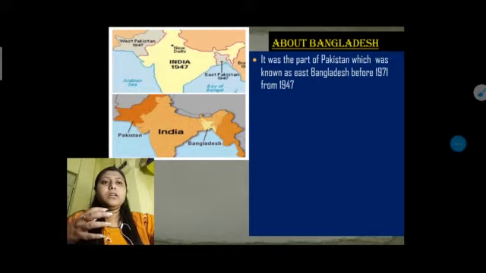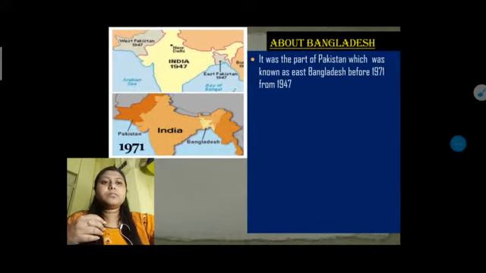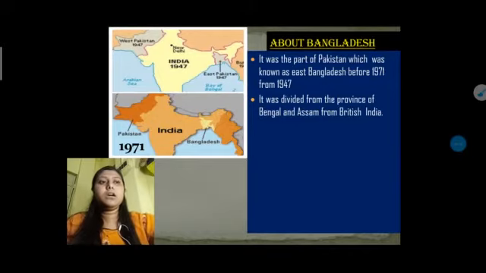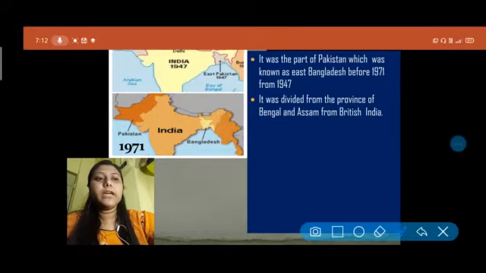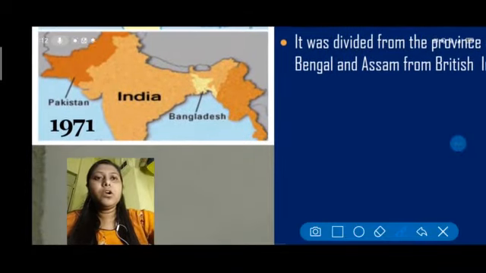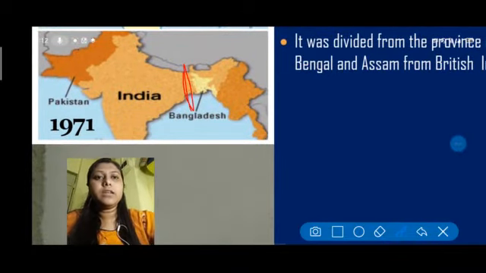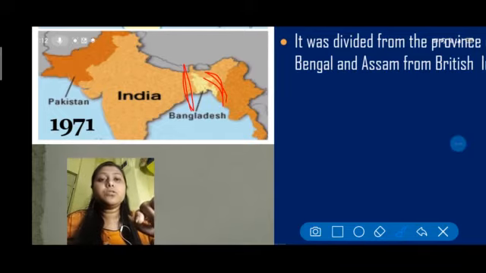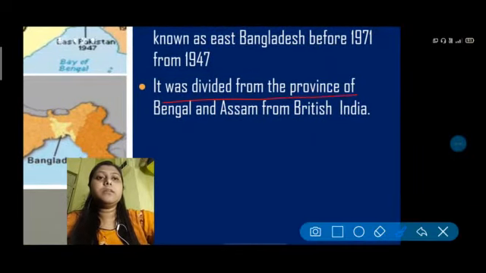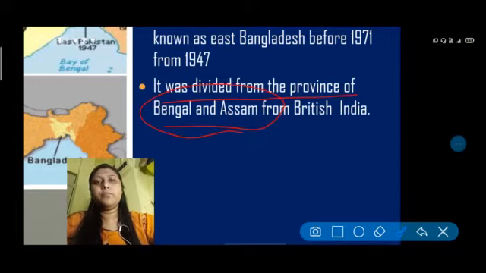So basically you know that it was divided from the provinces of Bengal and Assam from British India. If you look at the areas again, this part of Bangladesh belongs to Bengal, and this part belongs to the Assam side. For that reason it is said that it was divided from the provinces of Bengal and Assam from British India.